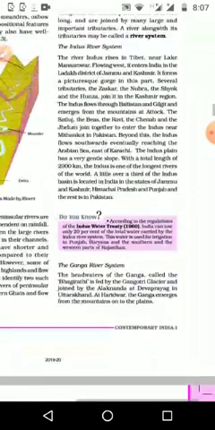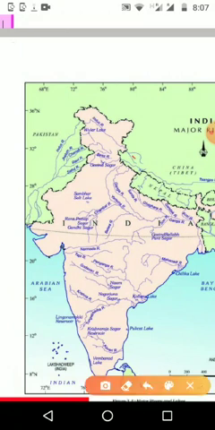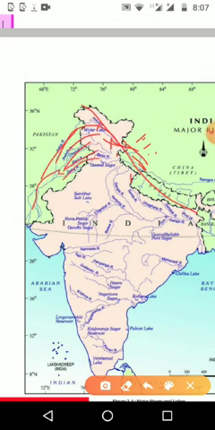Then we are going to see the Indus river, and in the map we can see the Indus river. It starts from the northern part of the Himalaya, because the Himalayan ranges are coming like this, and this is the southern side and this is the northern side. So it starts from the northern side of the Himalaya and comes to India. Then it flows through India and reaches Pakistan, and slowly it reaches the Arabian Sea. So that is the flow of the Indus river.